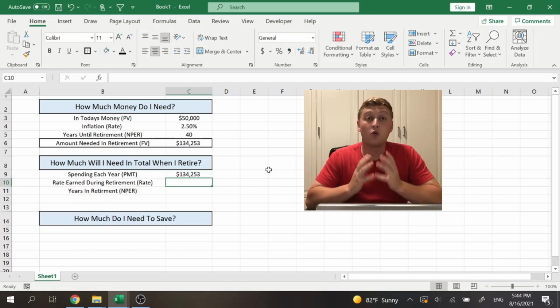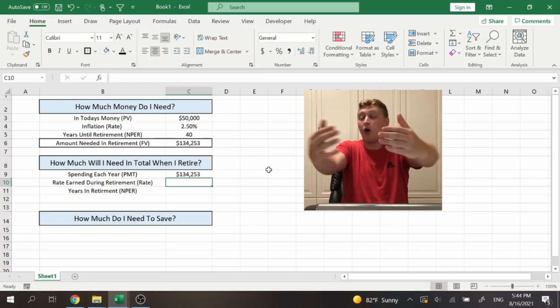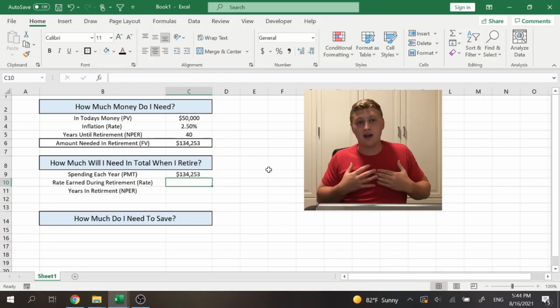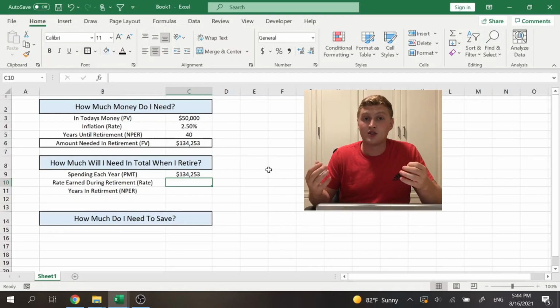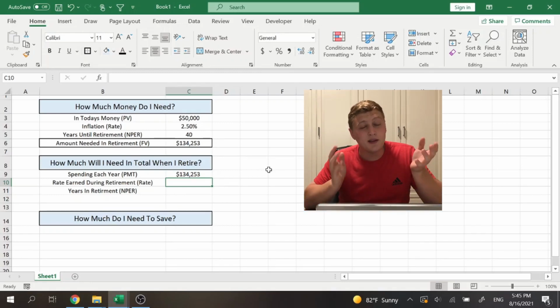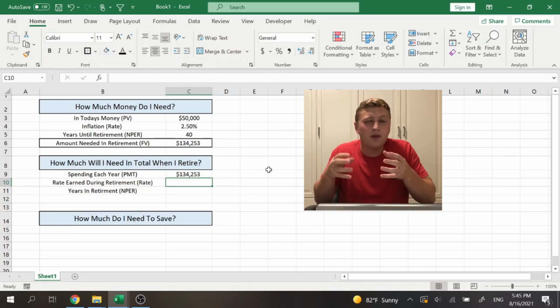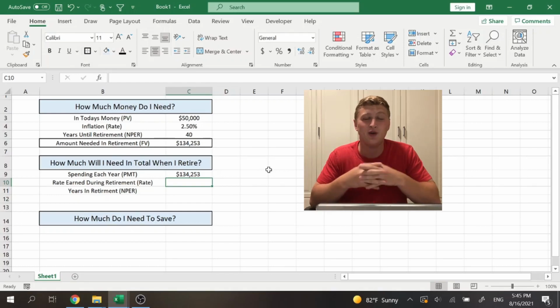So then we need to know the rate of return that we earned during our retirement. So for example, if we have $2 million when we retire, we're not just going to take all the $2 million out of the bank and use it as cash. We're only spending $134,000 a year. So we're still going to be making a return on our money while it's in the bank and we're not using all of it. So generally you want this to be a little bit lower than the average because you want to be a little bit more conservative because you don't have as much time for the market to correct when you're in retirement. And you don't want to lose that money.